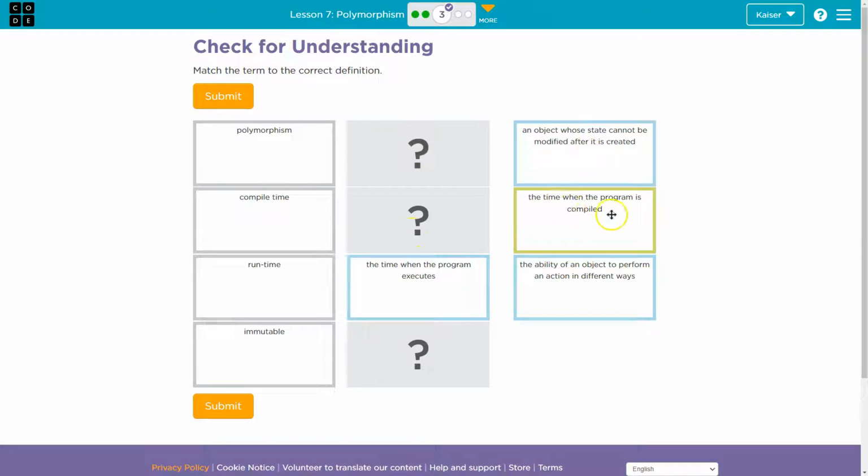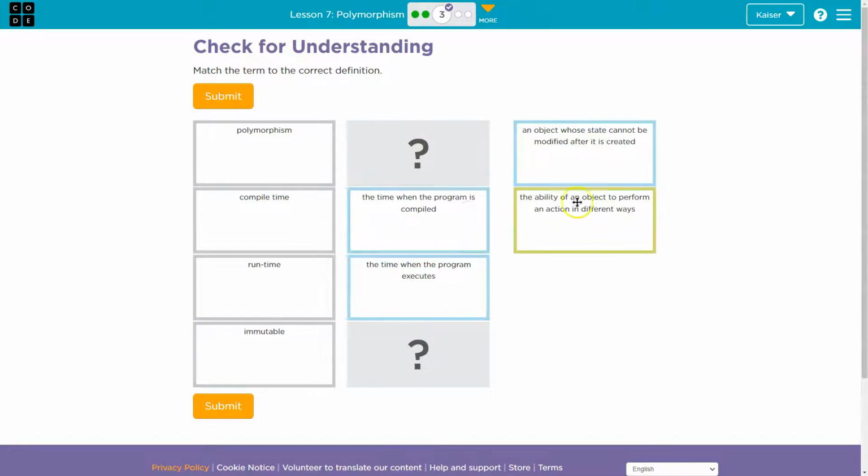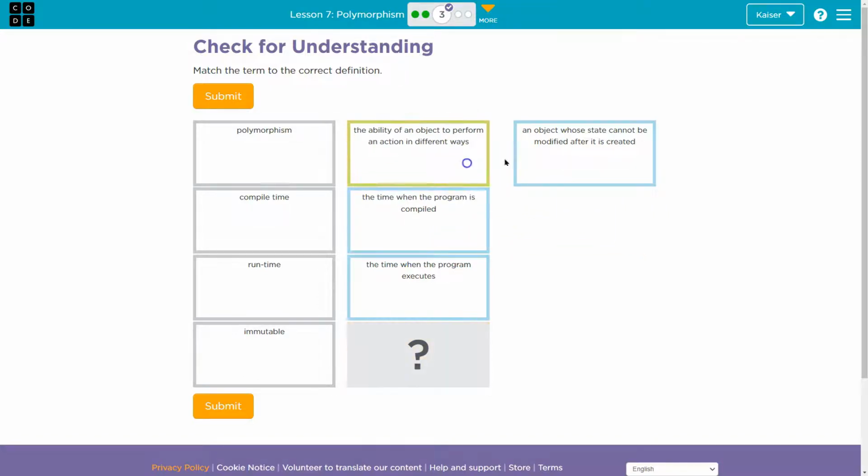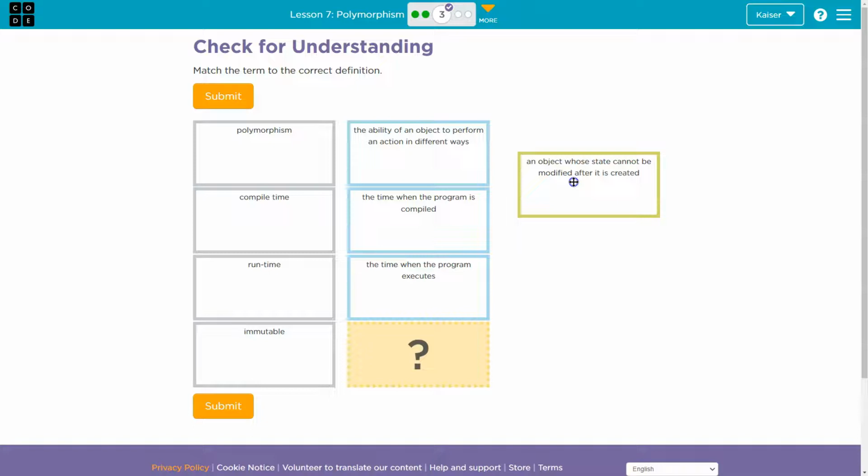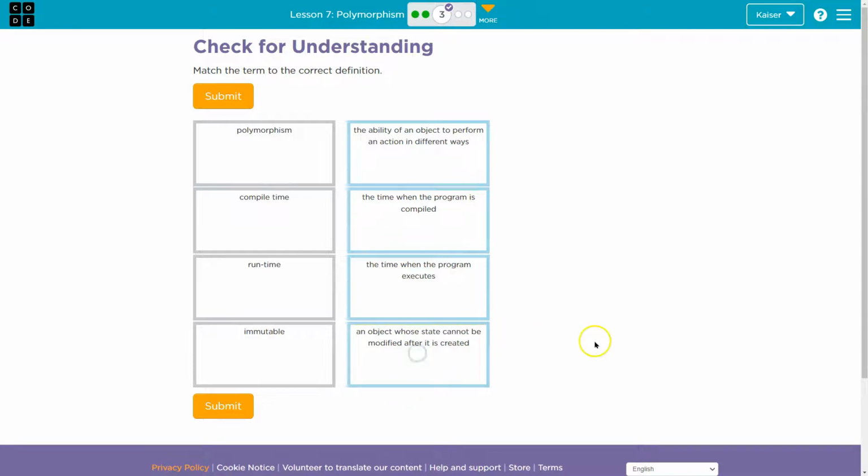The time when a program is compiled, well, compile time, the ability of an object to perform an action in different ways, morphing, I would call that. And this says an object whose state cannot be modified after it's created. Bam. Let's try those. But again, guys, don't guess on these.